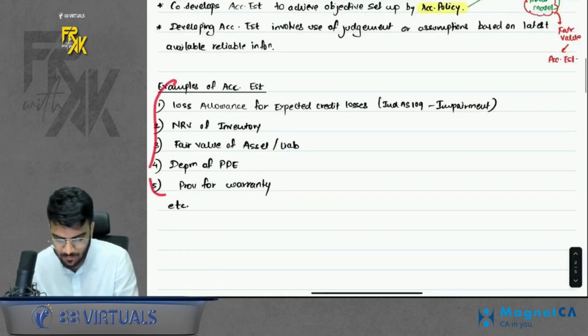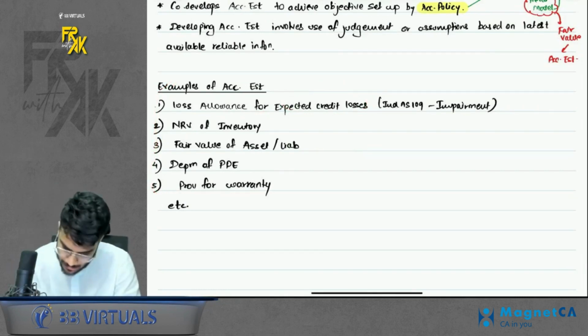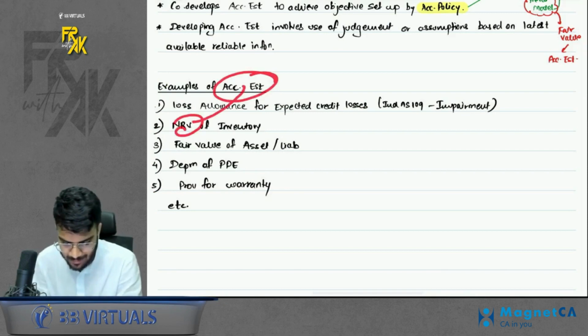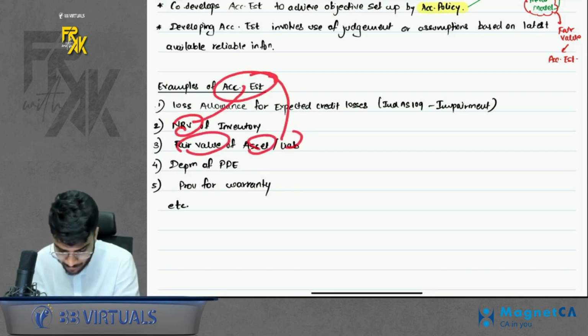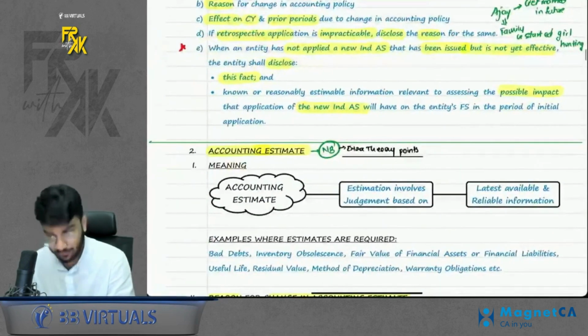Examples are given. Loss allowance of expected credit loss, basically impairment loss as per Ind AS 109, is an estimate. NRV of inventory, estimate. Fair value of any asset or liability is an estimate. Depreciation of PPE is an estimate. Provision for warranty is also an estimate. Clear with this? Yes, sir.